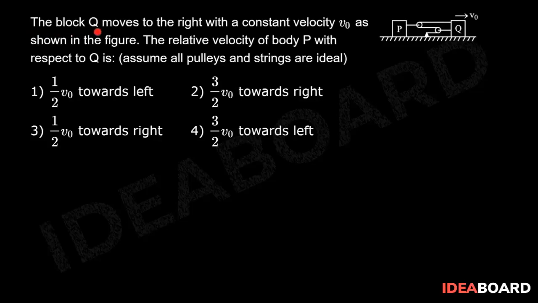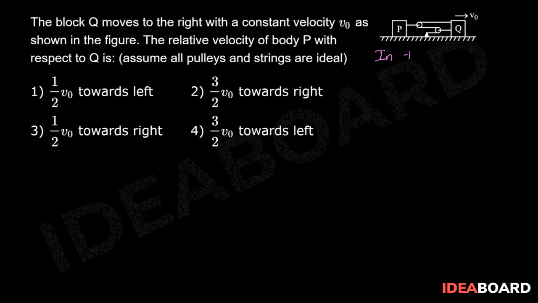The block Q moves to the right with a constant velocity v0 as shown in the figure. The relative velocity of body P with respect to Q is. Assume all pulleys and strings are ideal.